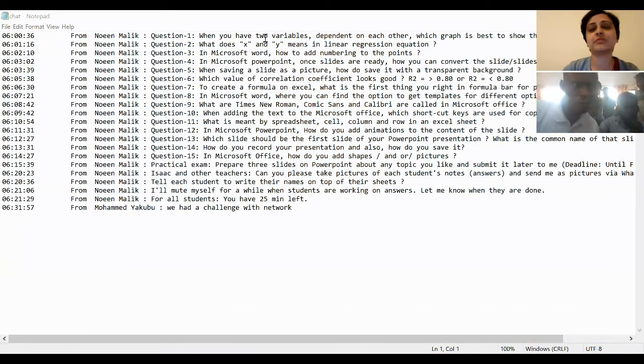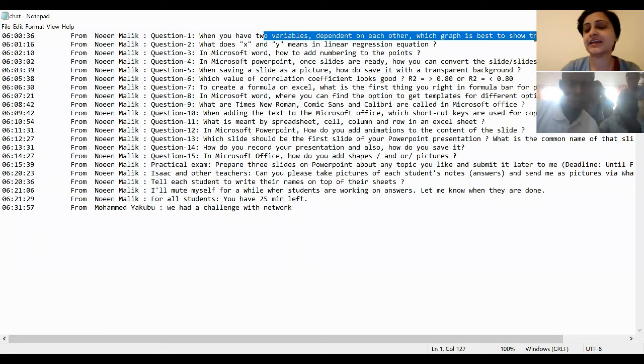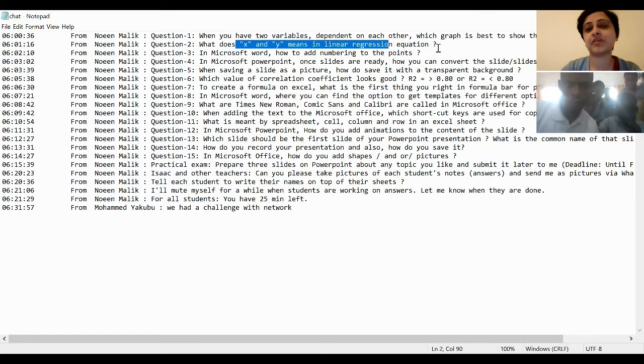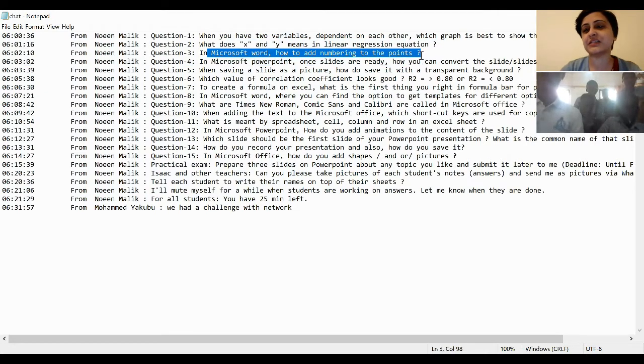First question, most of the people got it right. That it is the linear graph, right? Second question, also most of the people got it right. That these are variables. Third question, also most of the people got it right. That it means numbering. Fourth question, no one got it right.